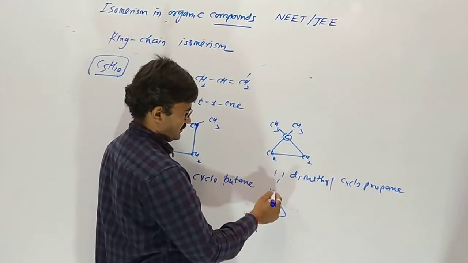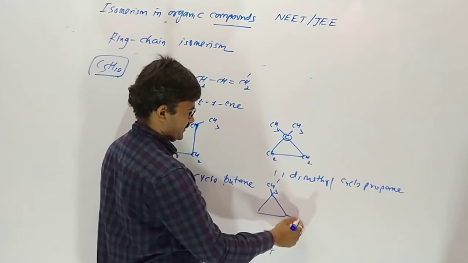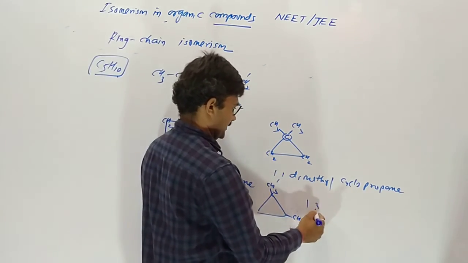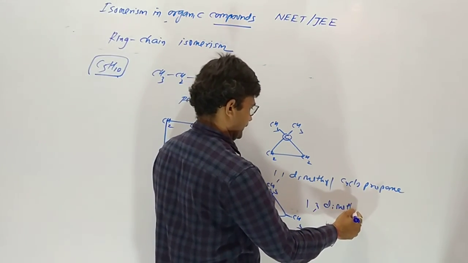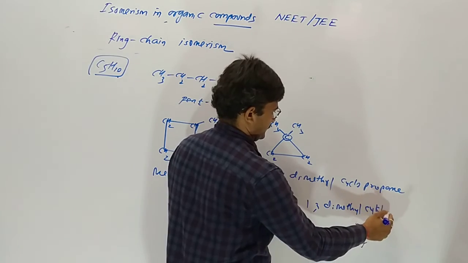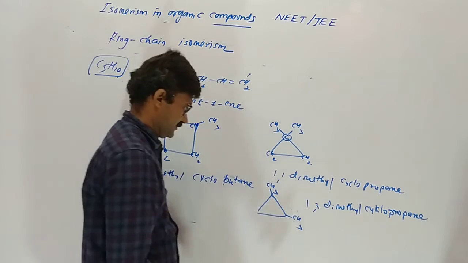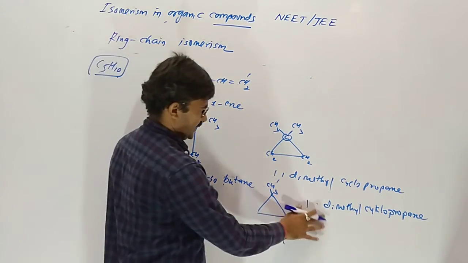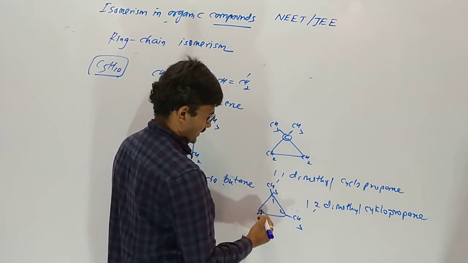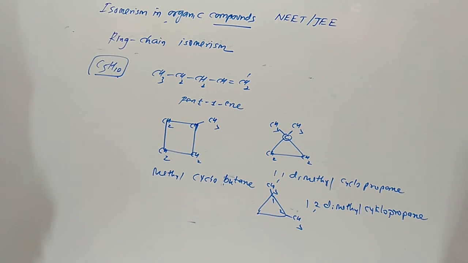Otherwise, 1 methyl is here and 1 is here. So 1,3-dimethylcyclopropane, and it also gives 1,2-dimethylcyclopropane. Understood? This type of question is asked in NEET and JEE.